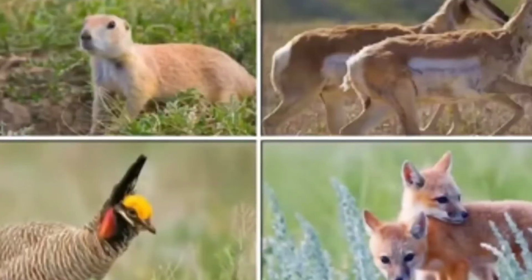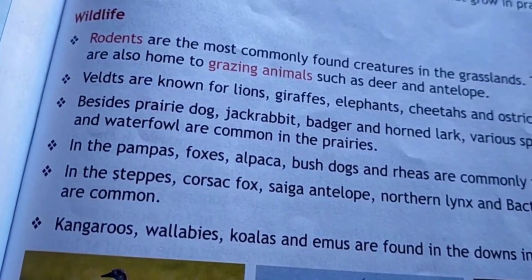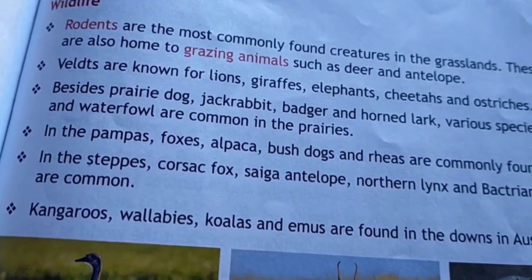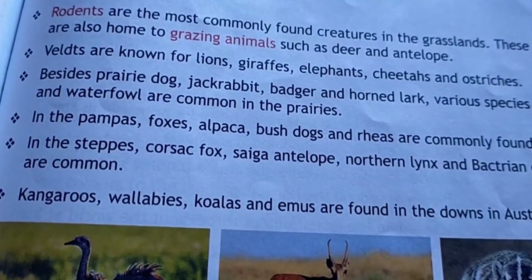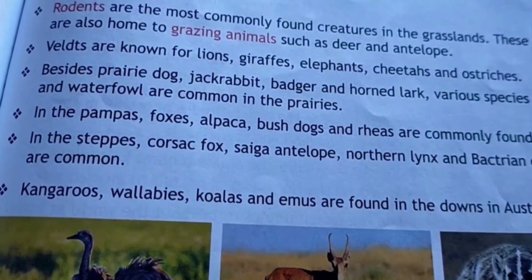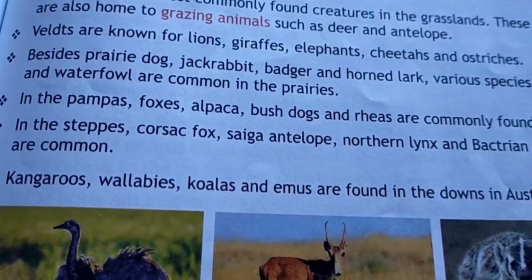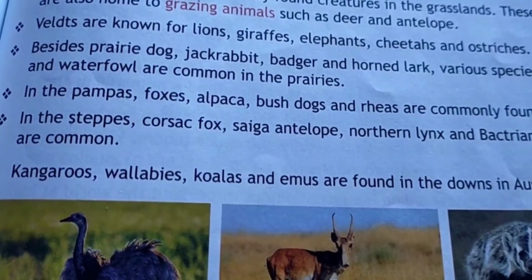Now the wildlife. A wide variety of animals and birds are found here. You can find animals like puma, deer, antelope, rodents. The veld is known for lions, giraffe, elephant, cheetah, ostrich. And you can also find jackrabbit, horned lark, badger and waterfowl in the prairies.